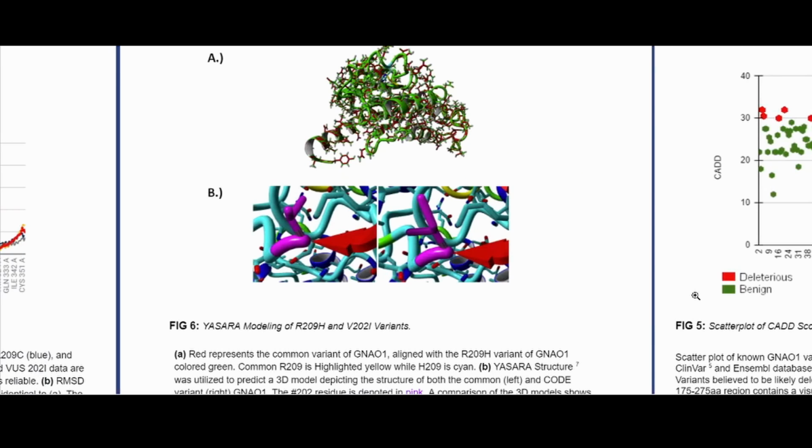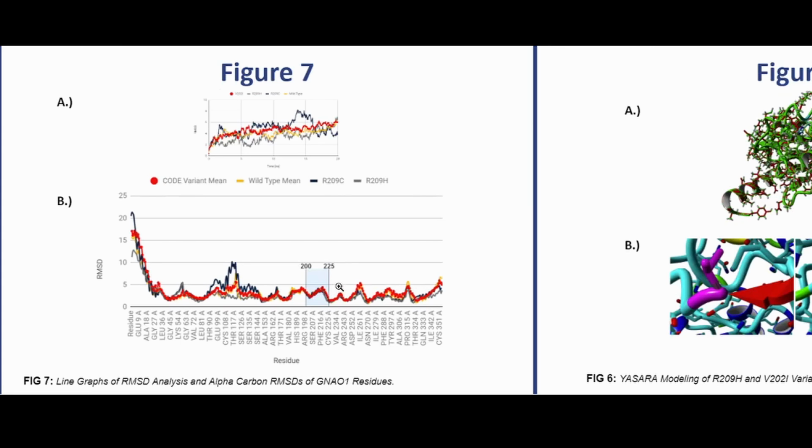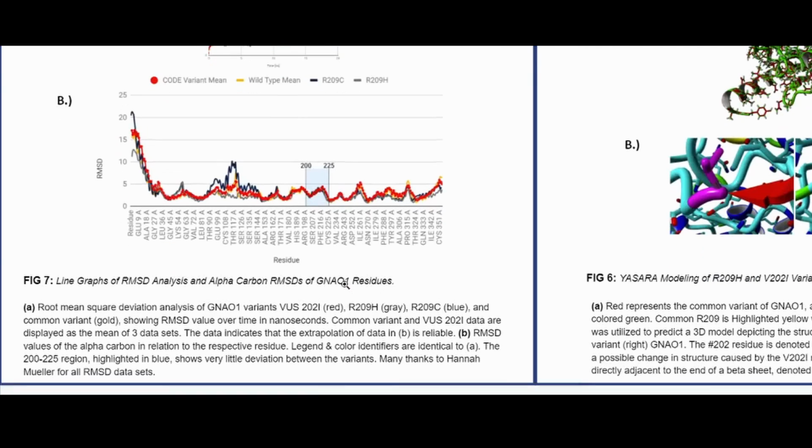As for figure 6, a 3D model was constructed by using I-TASSER to depict the different variants of GNAO1 as seen in 6A. The comparison between the different 3D models shows several structural changes between the variants and the wild type as seen in 6B. In figure 7, the RMSD analysis and the alpha carbon RMSDs of GNAO1 residues are presented as line graphs. The region of interest between position 200 and 225 shows little variation.